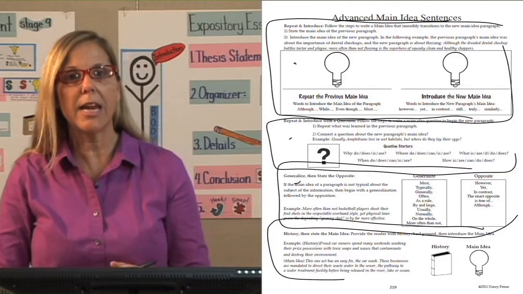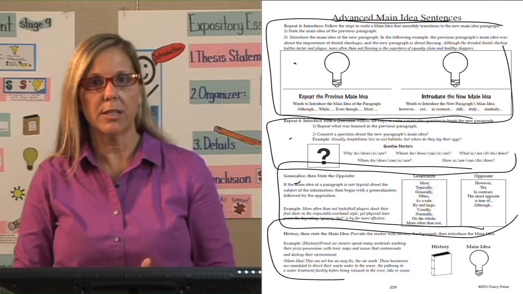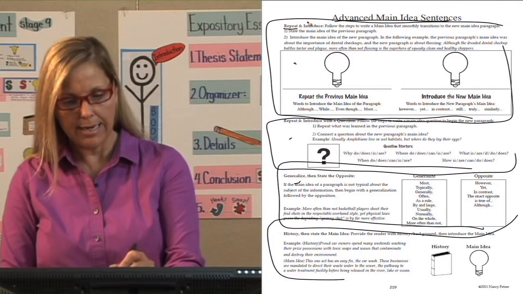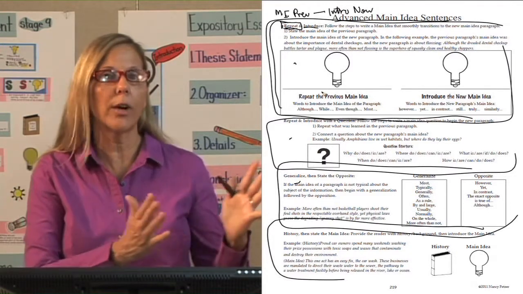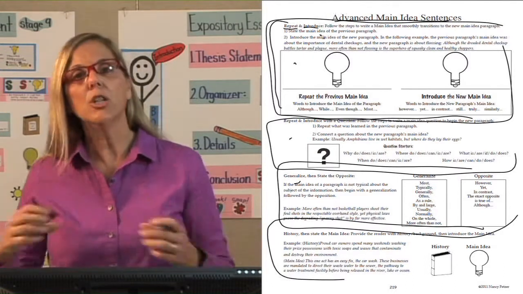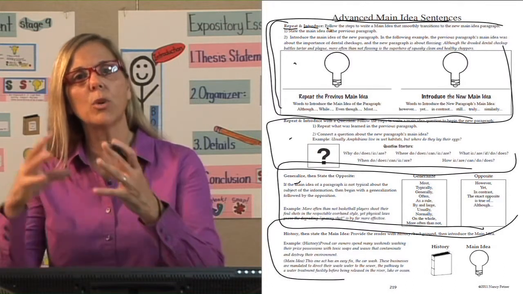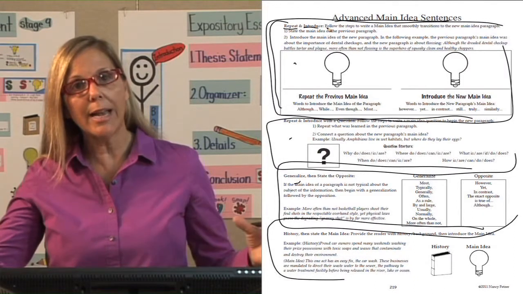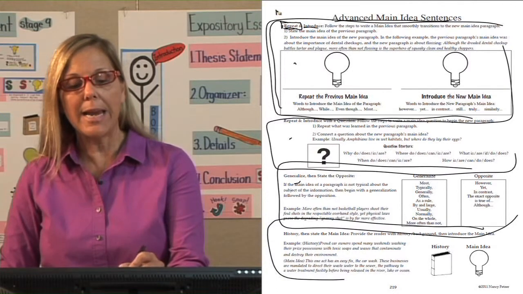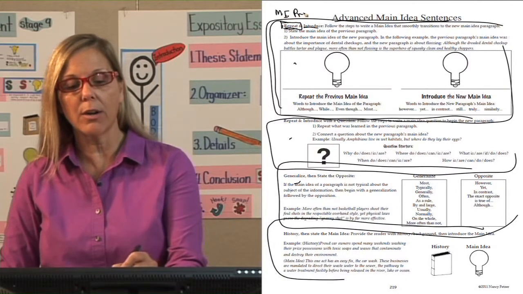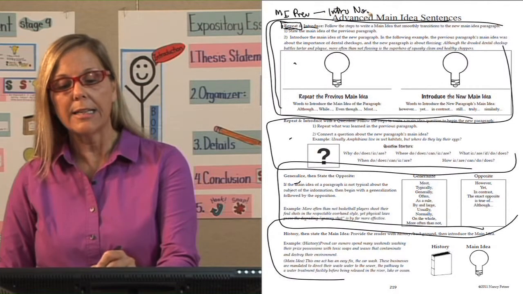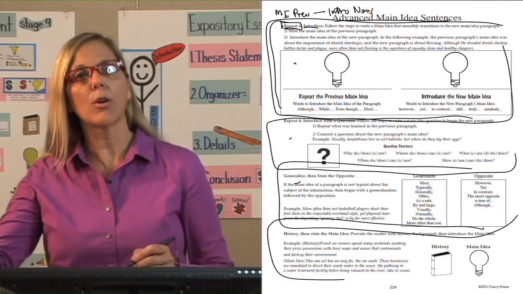Let's go to the next page where I have even more advanced main idea sentences. This is called repeat and introduce. So once you're in the second or any paragraph after in the body of your essay, you can use this technique. You can't use this technique, repeat and introduce, with the first paragraph in the body of your essay, because what you're doing is you're going to repeat the main idea of the previous paragraph. Then you're going to introduce the new idea, the new main idea, in the next paragraph of the body.